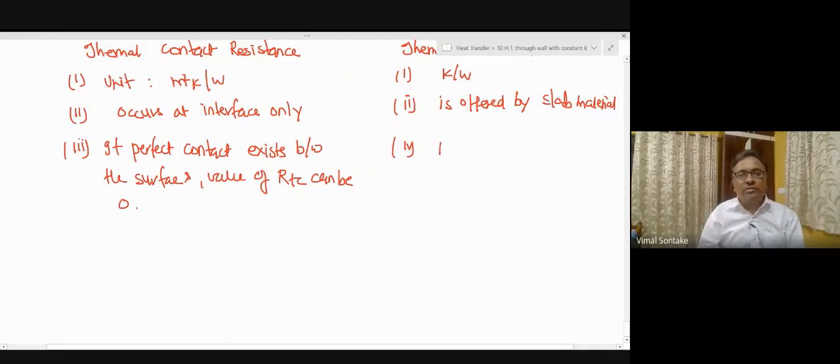However, the value of thermal resistance cannot be 0 in any case.